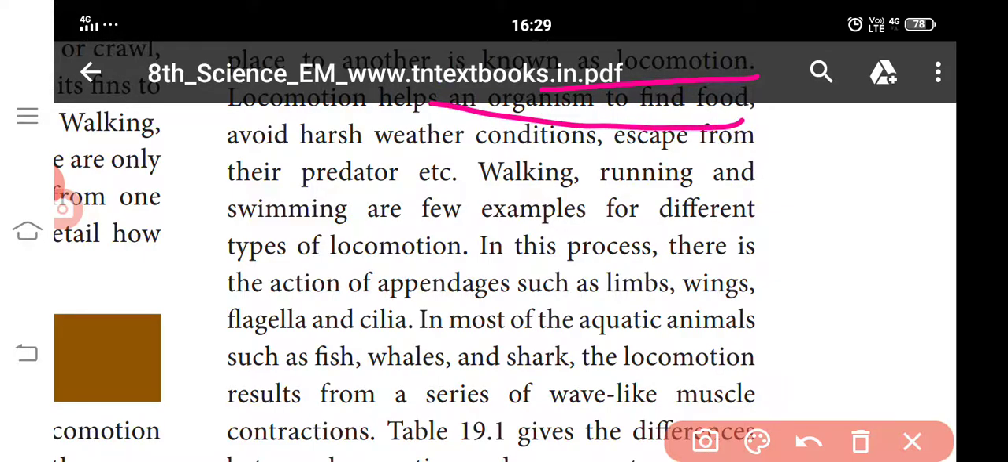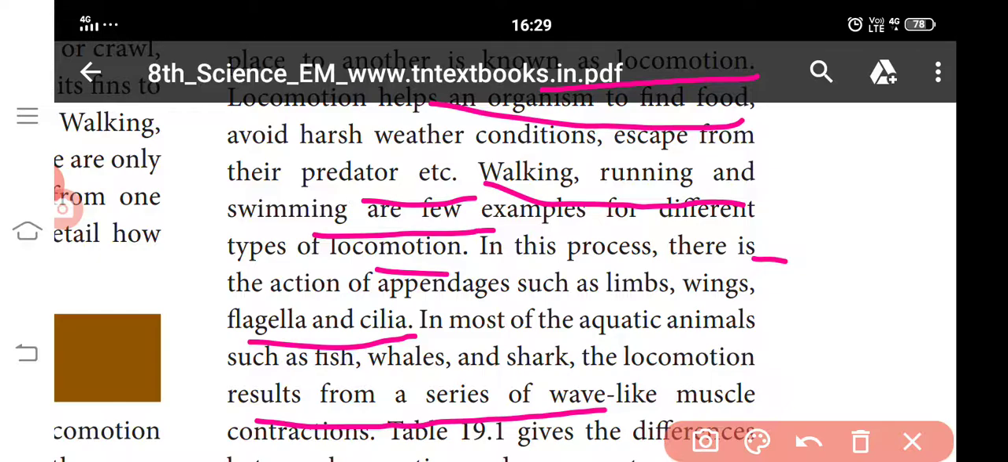It is called locomotion. Locomotion helps an organism to find food, avoid harsh weather conditions, escape from predators, etc. Walking, running, and swimming are a few examples of different types of locomotion. In this process, there is action of appendages such as limbs, wings, flagella, and cilia. In most aquatic animals such as fish, whales, and sharks, locomotion results from a series of wave-like muscle contractions. An example of this is the earthworm.